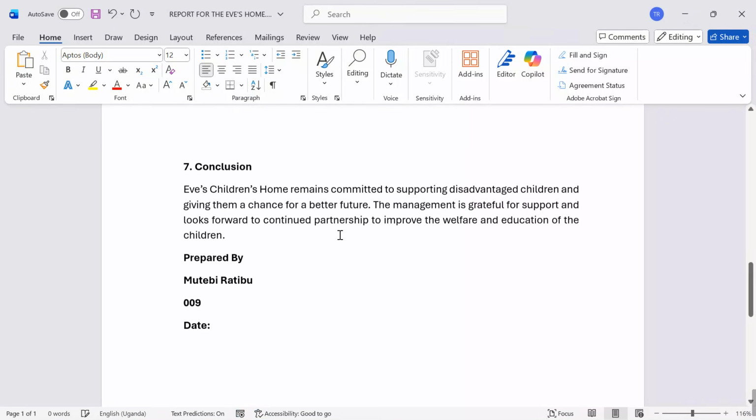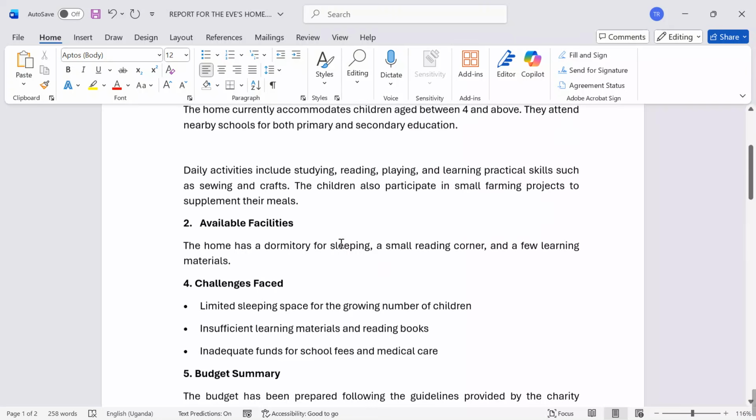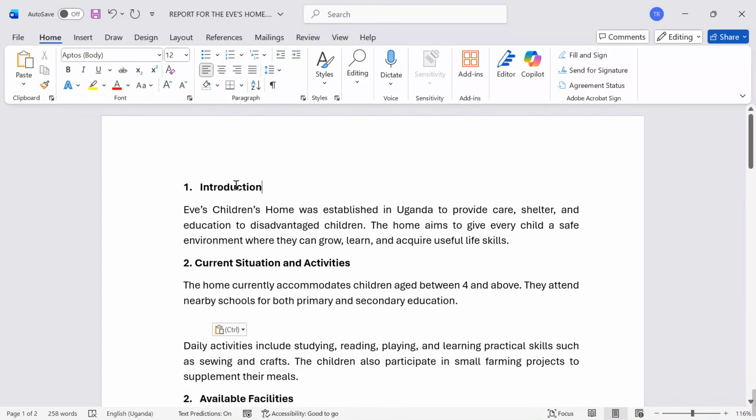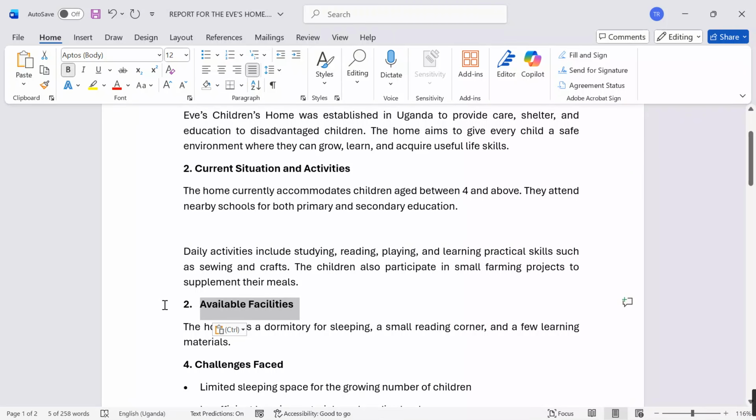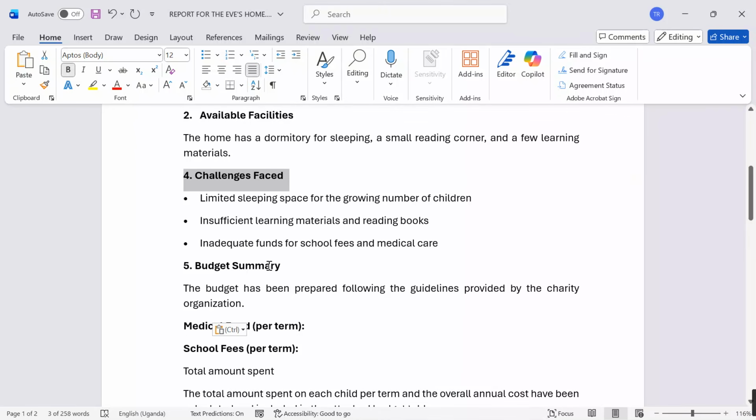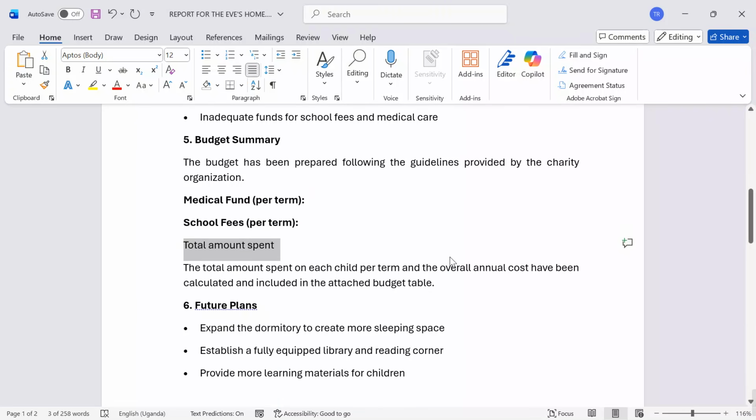Ctrl V. Remember, I have put all the material I'm using in the video description. Please go click, download them, try them out as you follow up with me. So, for me, I said in my report, I'm going to have an introduction. I'm going to have the current situation and the activities done. I'm going to have the available facilities. I'm going to have challenges faced by the home. I'm going to have a budget summary where I will talk about the medical fund, the school fees, the total amount spent, to mention but a few.